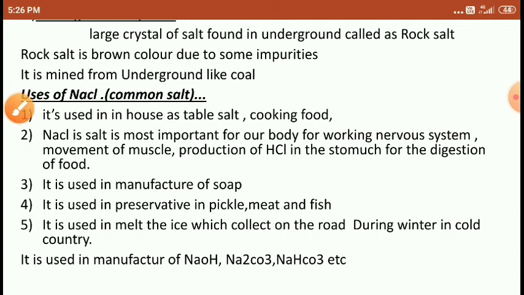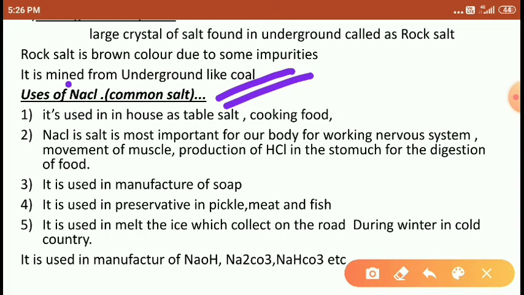Right friends? Uses of NaCl. It is mined. Mined means it is taken out from the earth like coal. How do we get coal out of the earth? Similarly, the same process is applied here, right? And the rock salt is obtained from mining. Seawater, from which we get the NaCl through evaporation.